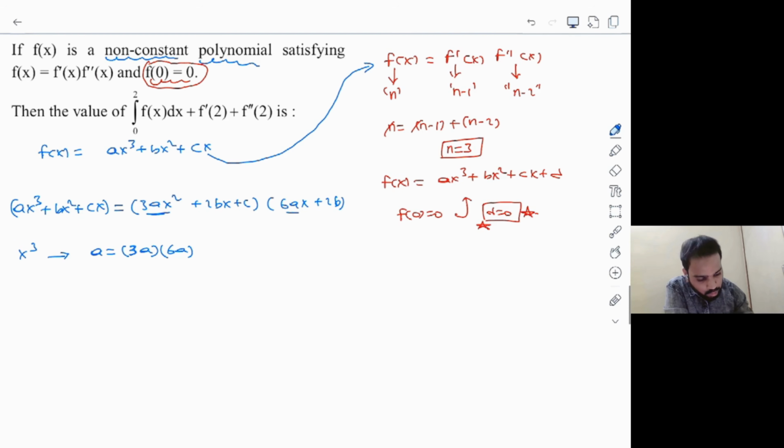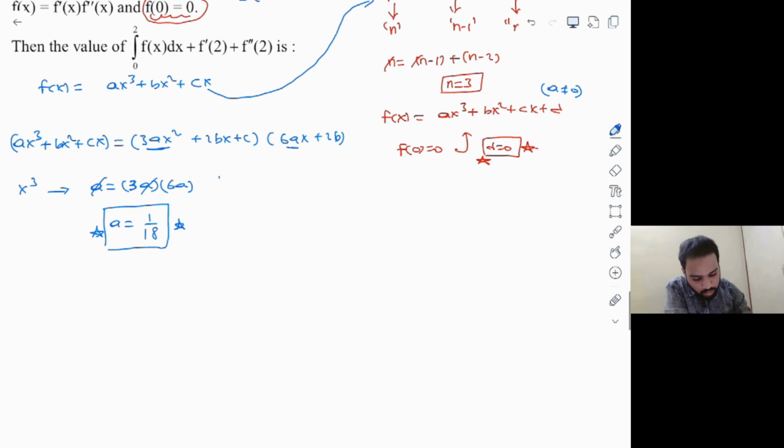And then clearly this is a cubic polynomial, which means a cannot be equal to 0, obviously. So you can cancel it out. And finally, you get a is equal to 1 divided by 18. So you got one value, right? And then next thing, obviously you'll go for what? Equating coefficients of x square.